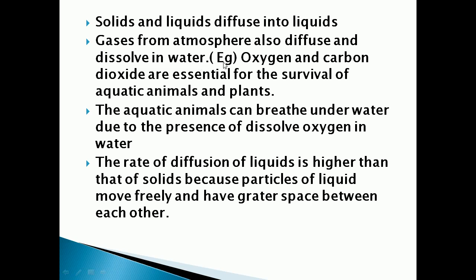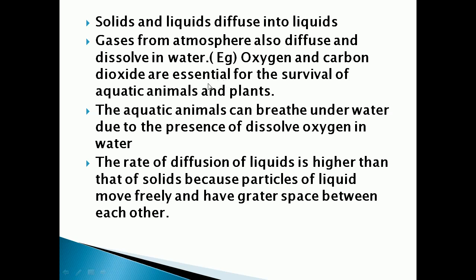An example for this is oxygen and carbon dioxide. These are both gases which are important for the survival of aquatic animals and plants. Aquatic animals use oxygen for their survival, and aquatic plants use carbon dioxide for their survival.